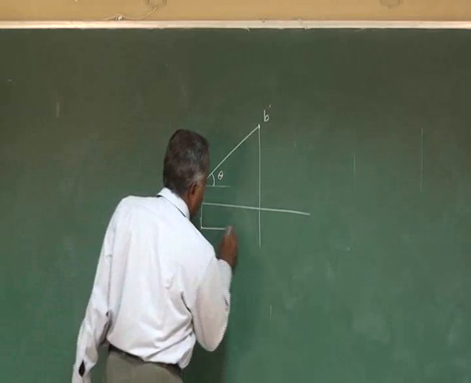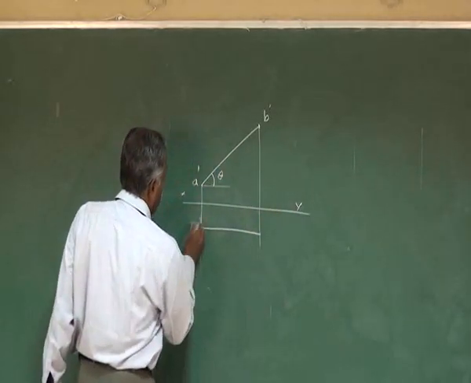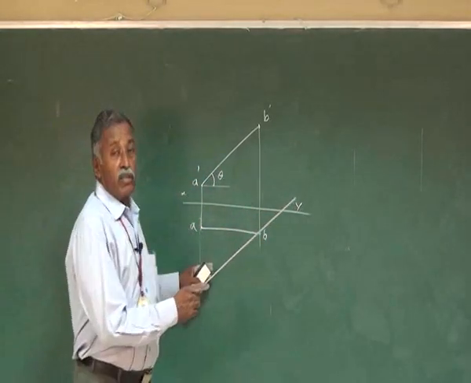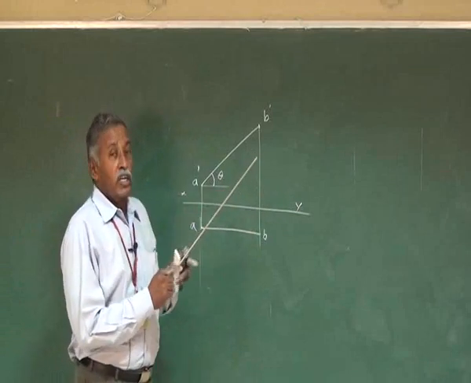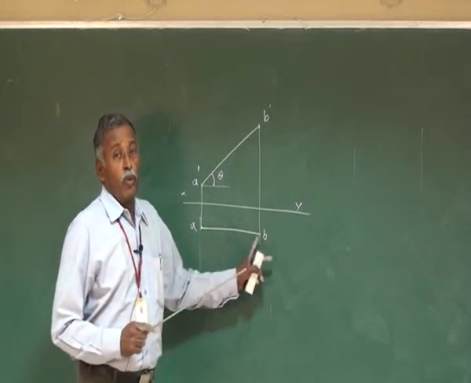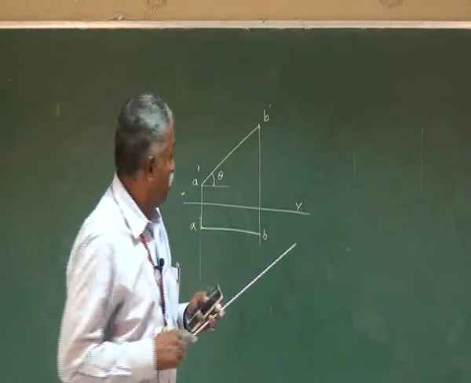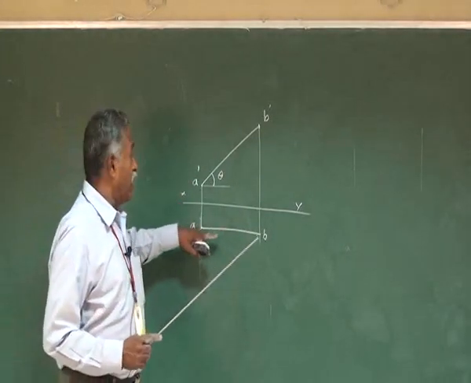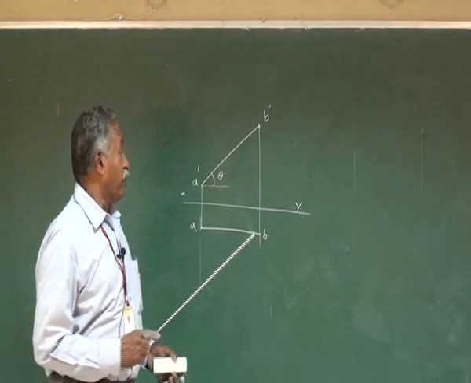So from here you draw a parallel line to XY line, then this will be the top view of the straight line. So if the straight line is parallel to VP, you will get the true length in the front view. The top view will be parallel to XY line, therefore you get the top view in the horizontal plane. Now if you have the top view parallel to XY line, it means definitely it is going to be parallel to VP, so you are going to get the true length in the front view.